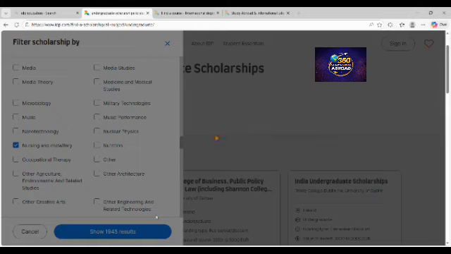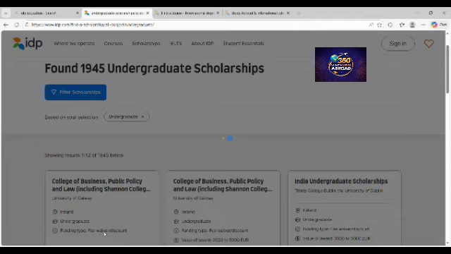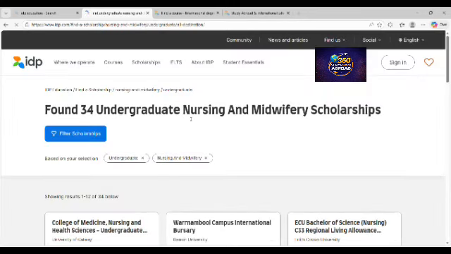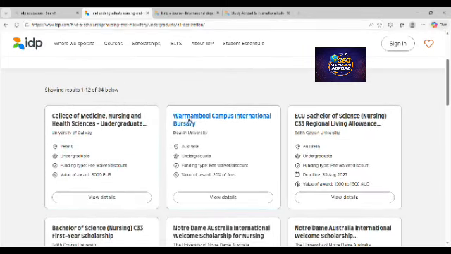All right, so this platform is one of the best platforms if you don't have the luxury of time to go through Google and be searching for information, and you want a one-stop shop for all your scholarship information. Then you just have to come to this platform and use it as your one-stop shop for your scholarship information. So it says that it has found 34 undergraduate nursing and midwifery scholarships, and which universities.